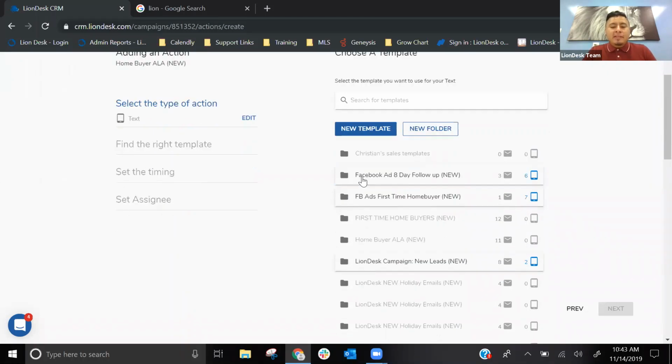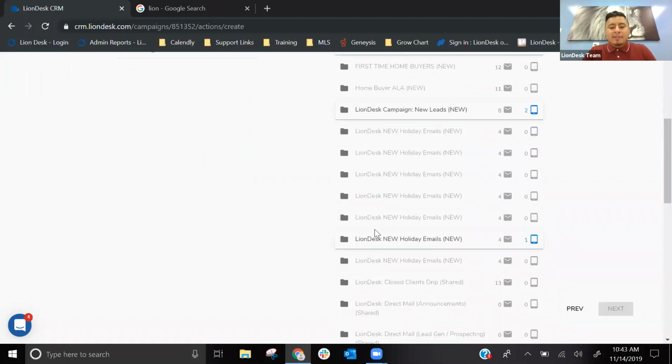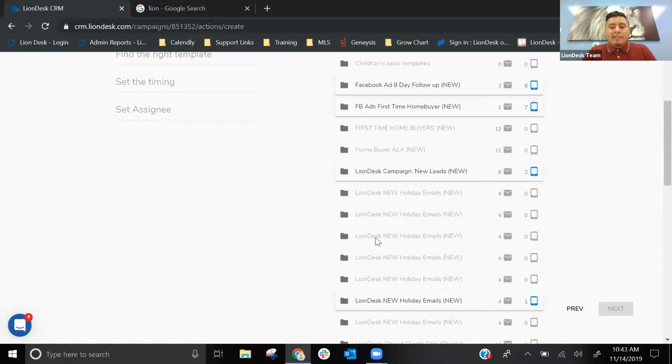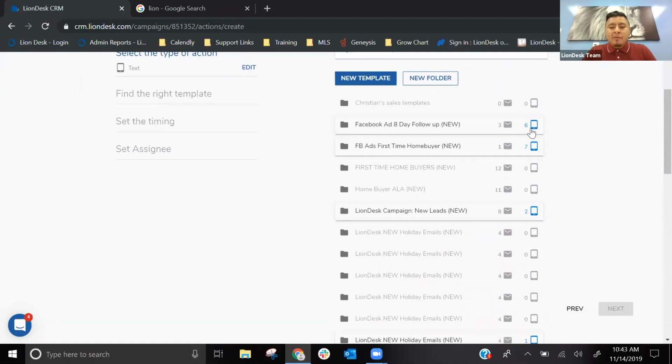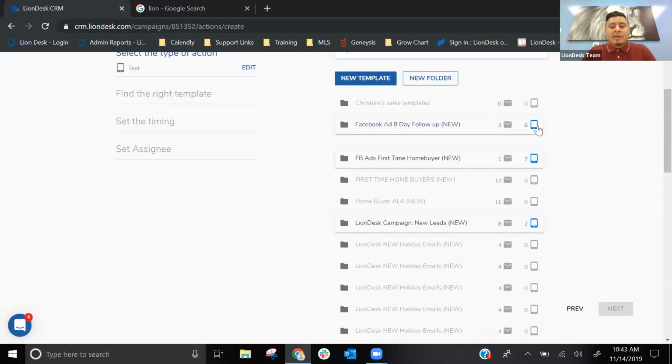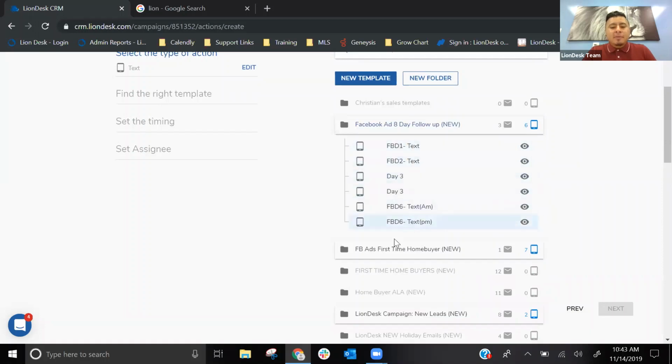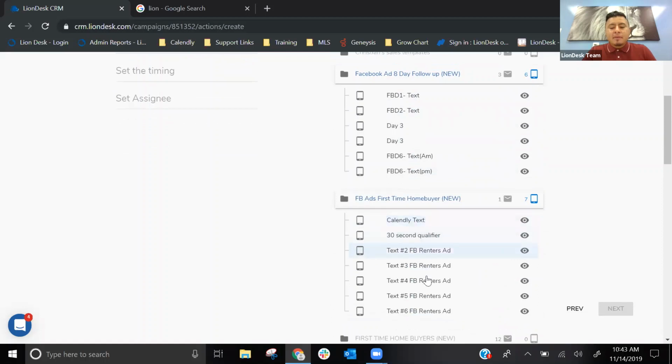So from here, it's highlighting the specific folders that have text templates. How many text templates? You will see that icon, right? Number 6, this is showing me that this folder has 6 text templates. This folder here has 7 text templates, right? So I can select any templates I already have created. I'm able to preview them before I select.